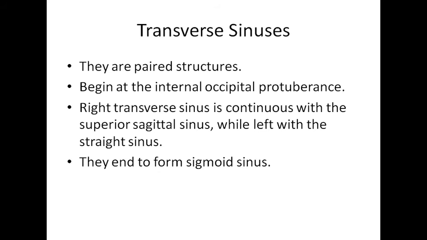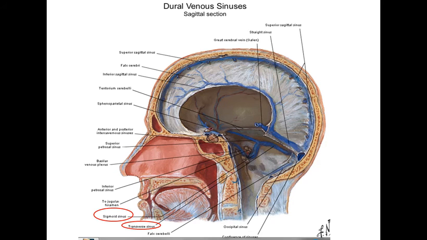They end to form the sigmoid sinus here, right? Look here, this is the sigmoid sinus, this is the transverse sinus, right?